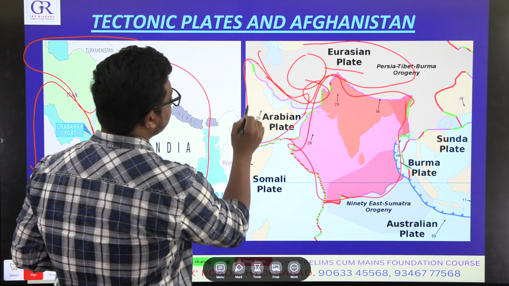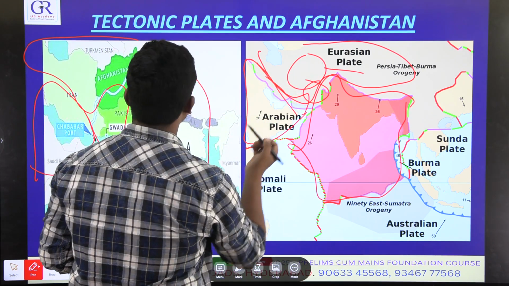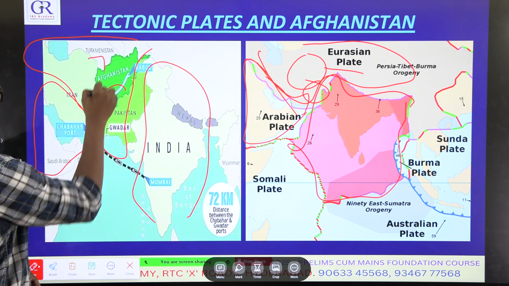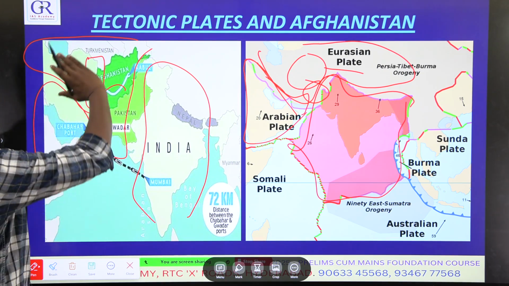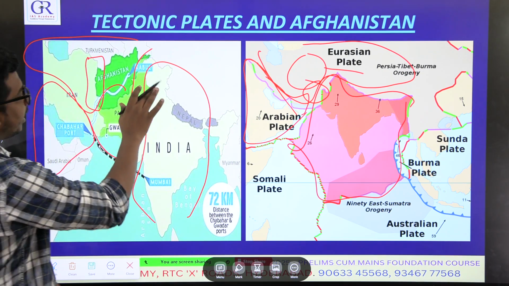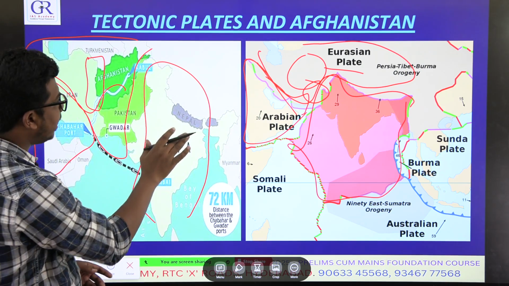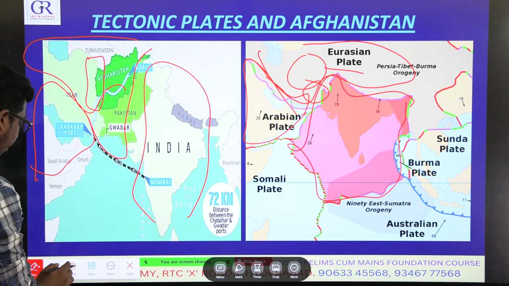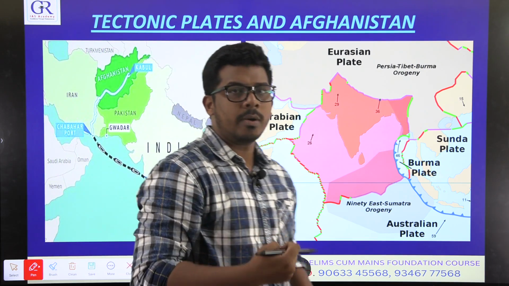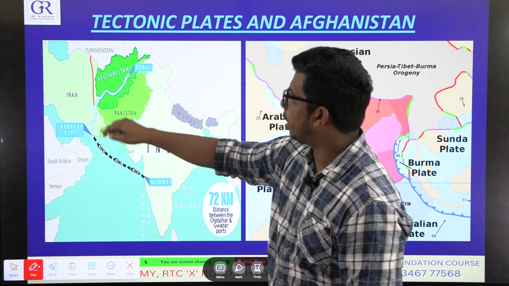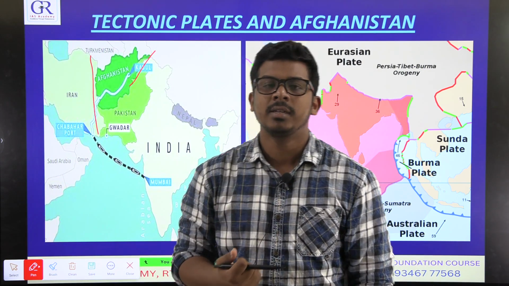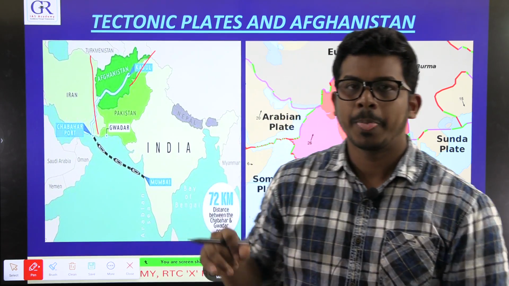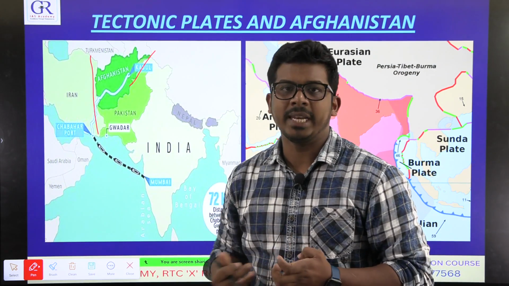So on the side of Afghanistan, the Arabian plate is hitting the Eurasian plate, and on the eastern side of Afghanistan, the Indian plate is hitting the Eurasian plate. So both the western border and eastern border of Afghanistan are not stable. Both consist of many fault lines.